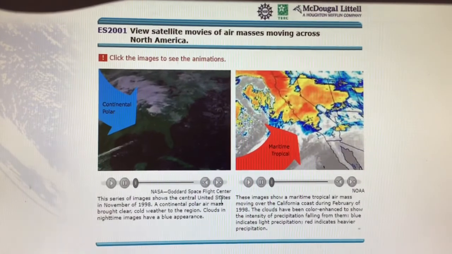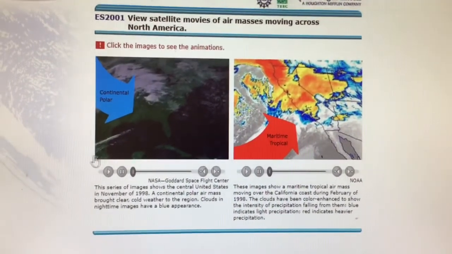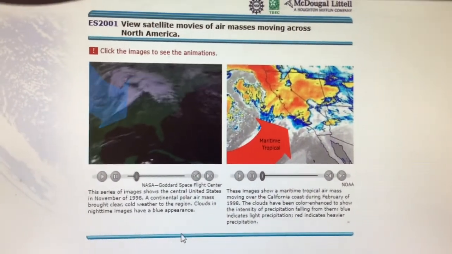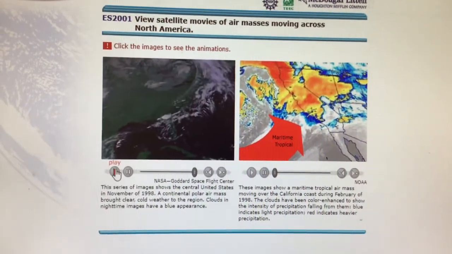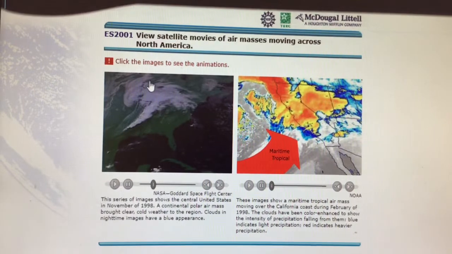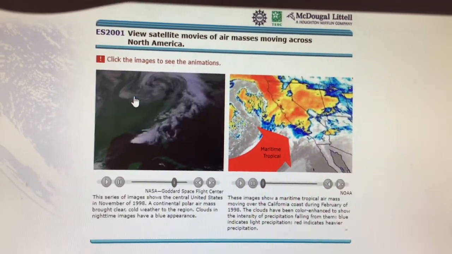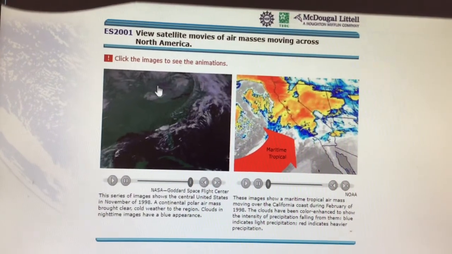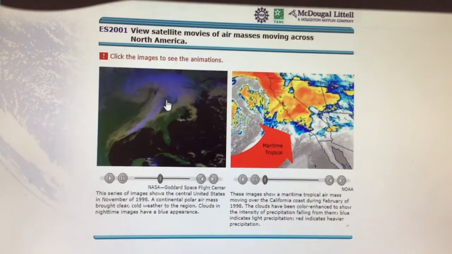So I wanted to show you guys the visual. It wasn't working on my iPad, but this would be a continental polar air mass. You can kind of see how it moves. And we call it a continental polar because it forms over land, right? And it's also talking about cold air. So it's up north in a colder area where it forms.